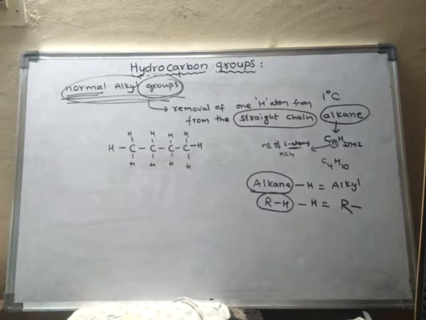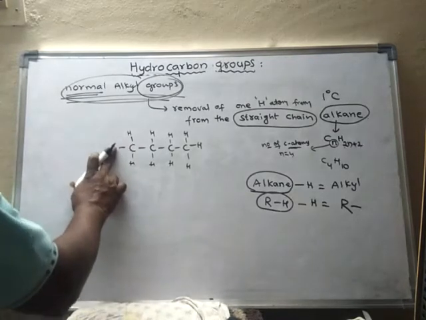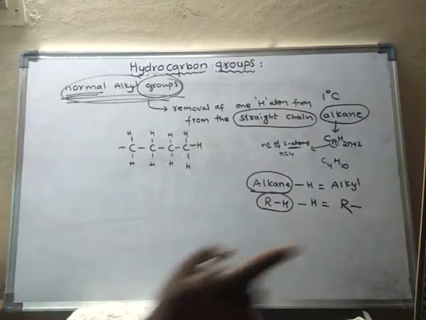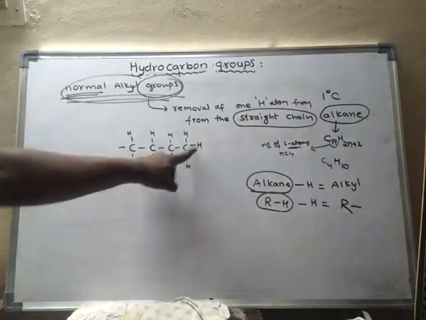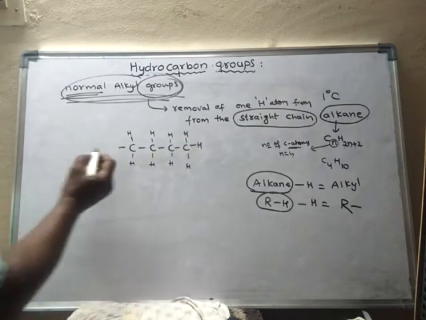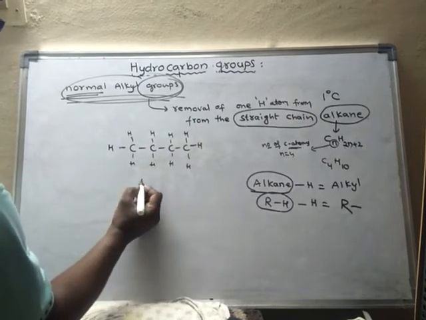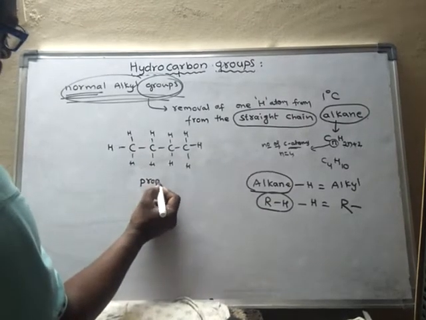Okay, so now suppose any hydrogen. Only primary hydrogen I have to remove, either this one or this one. So what is this one?